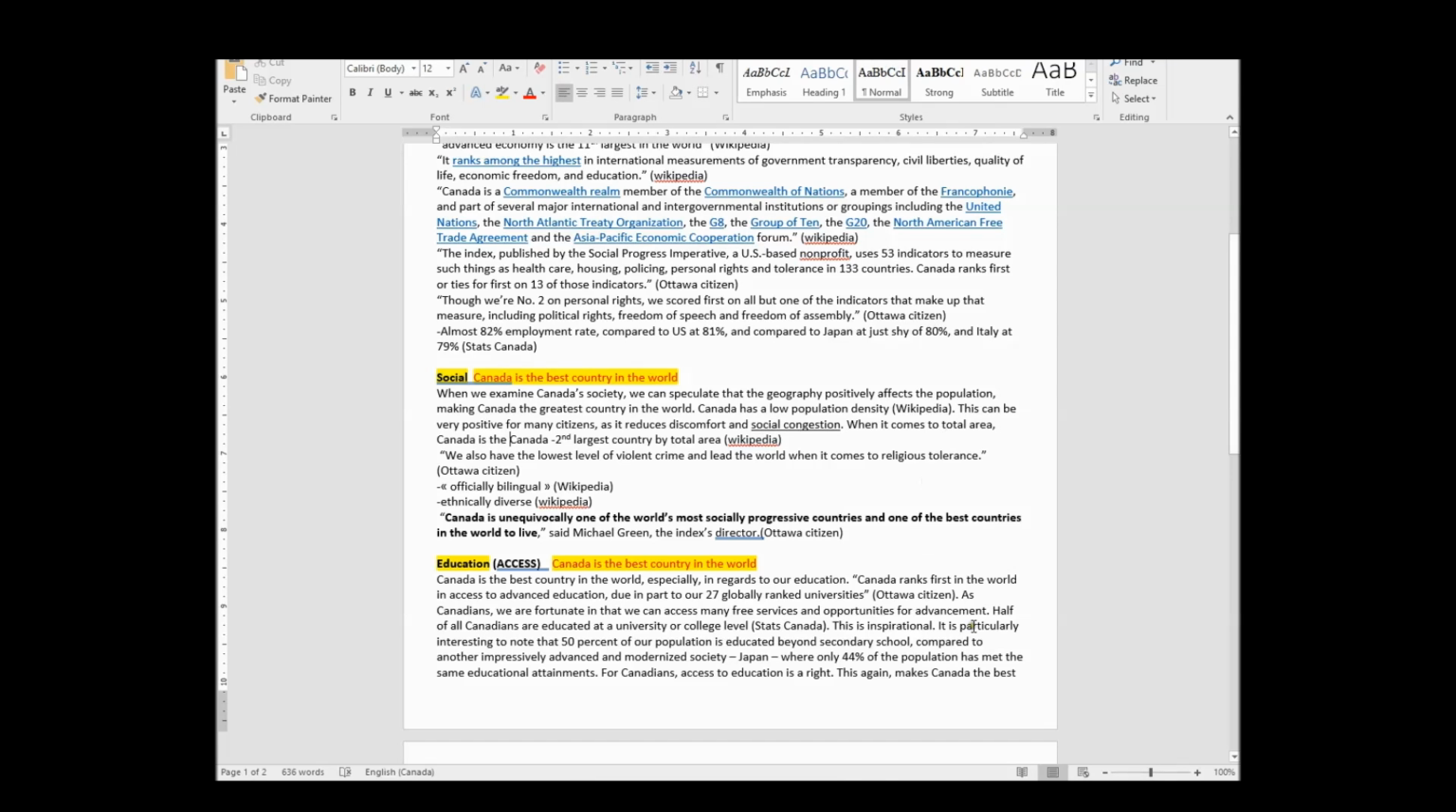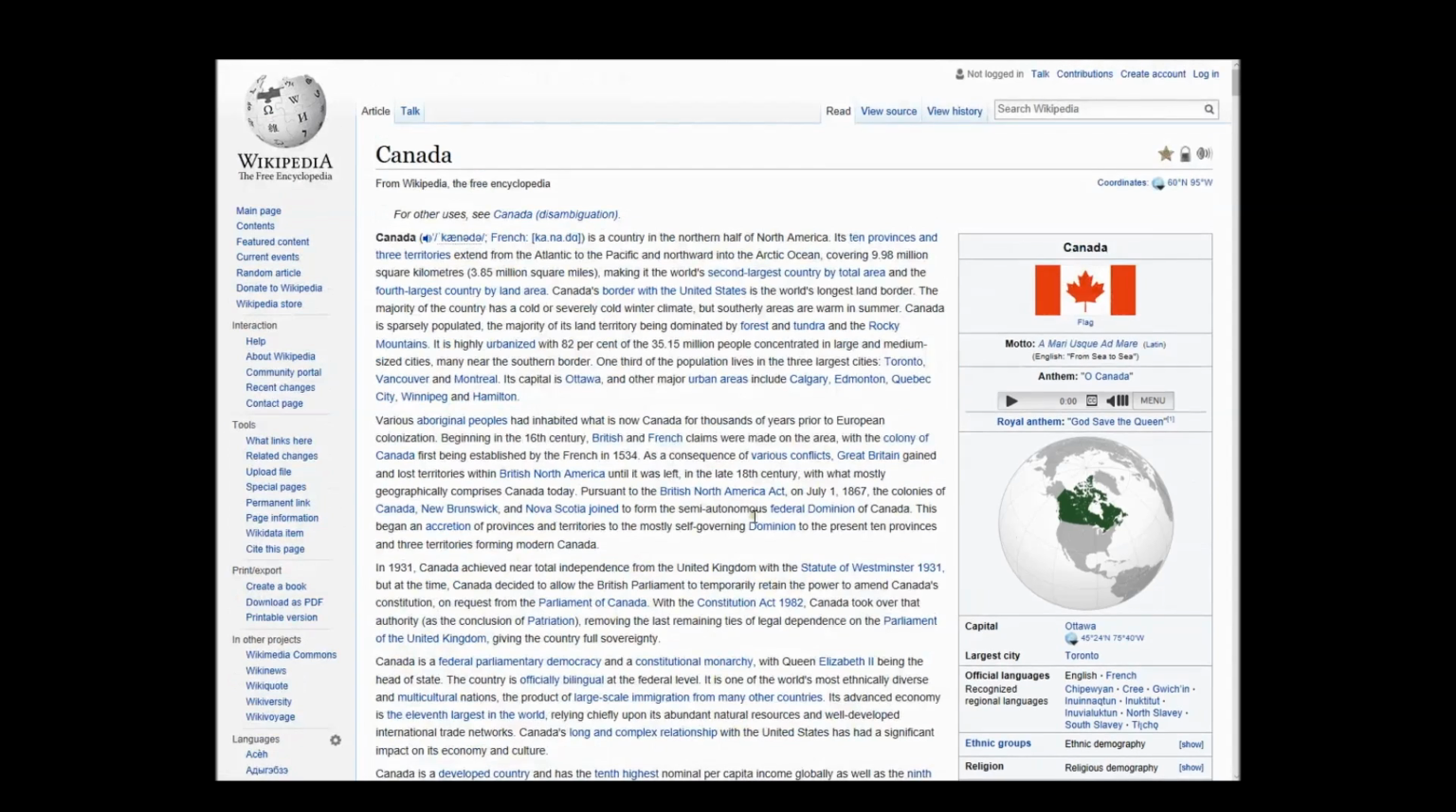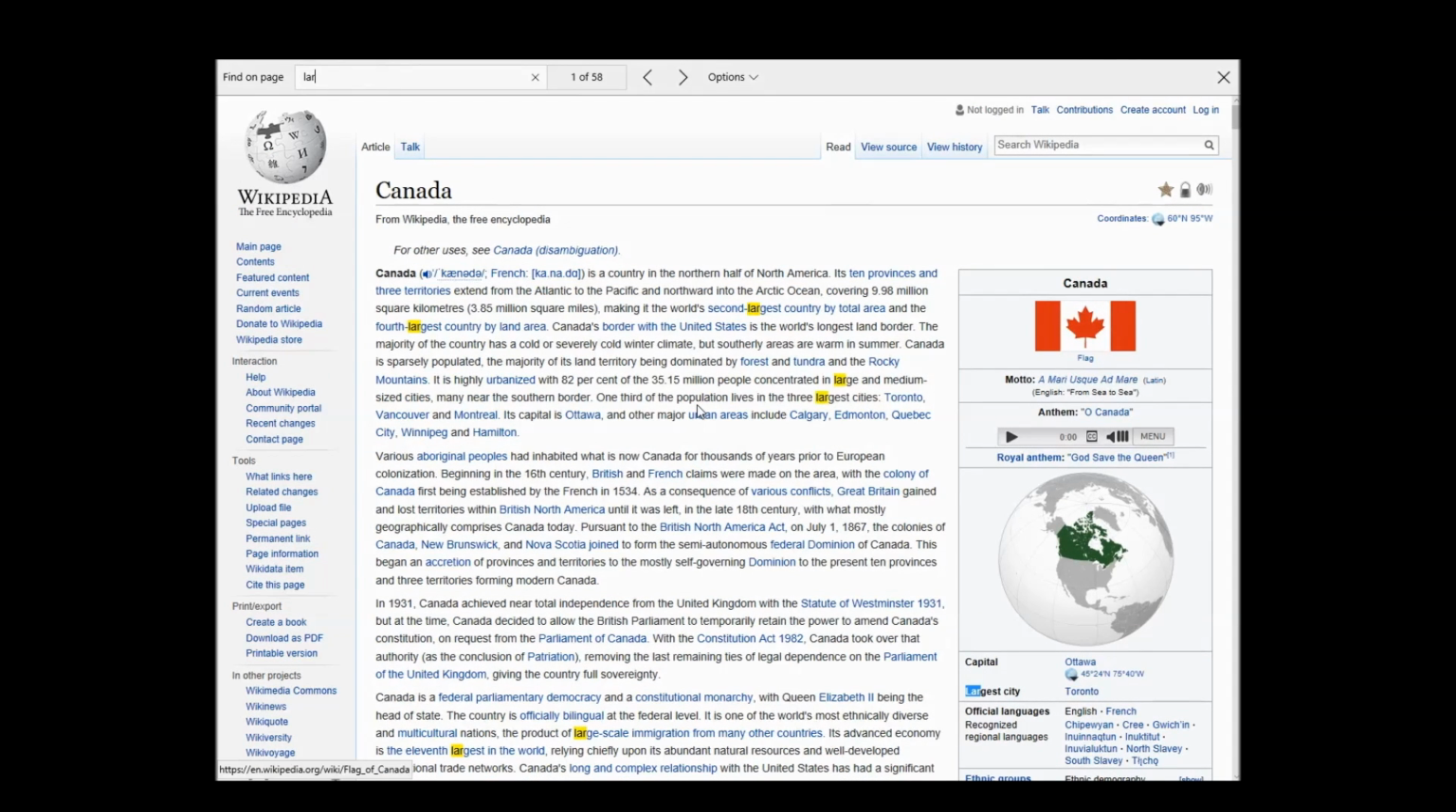Oh, this is really going to bug me. I need to go back and find this. The second largest country. Let's just do Control F. Largest. Oh, here we are. Second largest country by total area. Is the world's second largest country by total area.